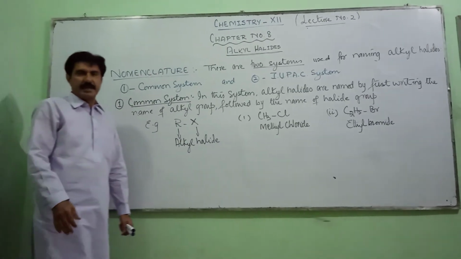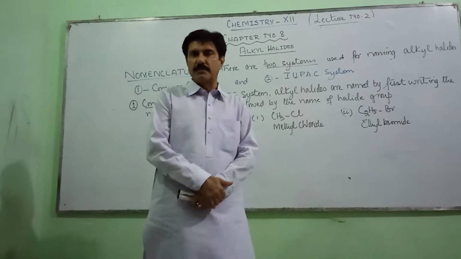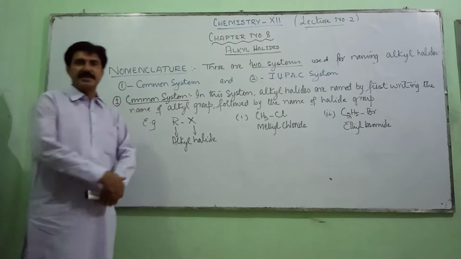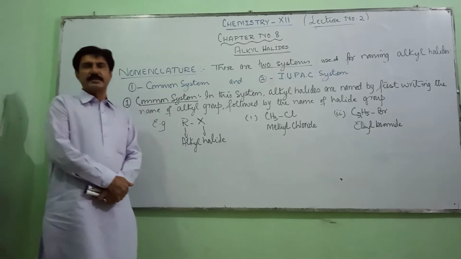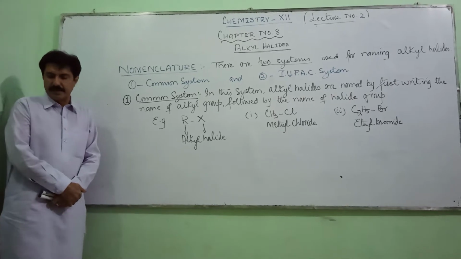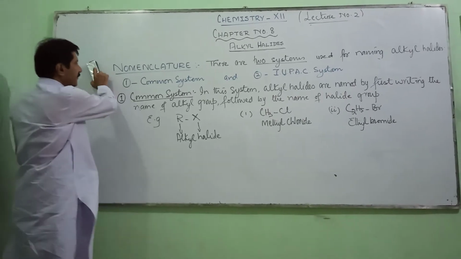If the carbon chain exceeds 2 carbons, 3 or 4 or more, then it is necessary to mention whether the alkyl halide is a primary, secondary or tertiary alkyl halide. So I am going to write a few examples.